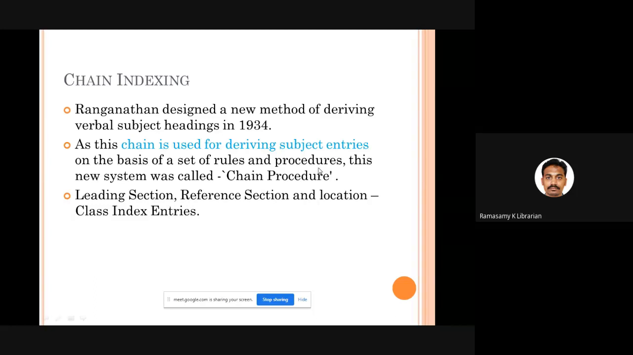Once you get some subject headings from the chain procedure, they will be written in a class index entry, which has 3 columns: leading section, reference section, and location section. In the leading section, you write the name of the subject heading, whatever you have derived from chain indexing. In the reference section, you will remember this statement: for documents in this class and its subdivisions, see the classified part of the catalog under the class number. You may know this kind of thing from the classified catalog entry. In the location section, you write the classification number. Okay, this is the format.